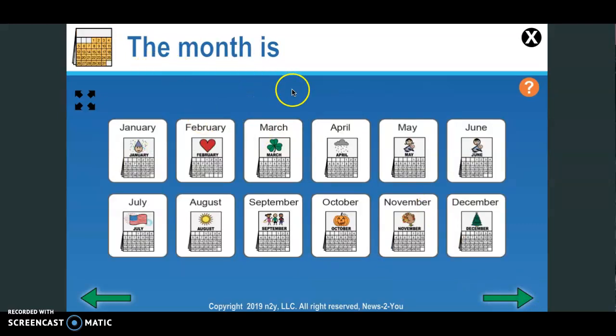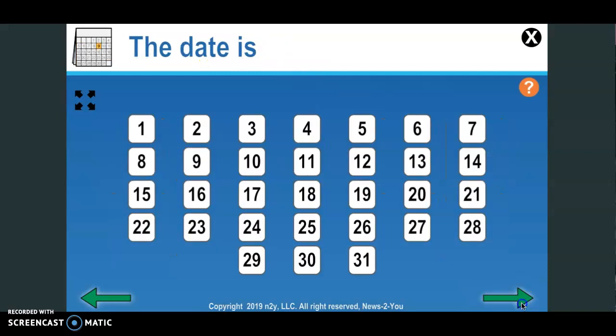All right, the month is. So we've talked about it, and this month is very rainy, just like today. So can you find the month that has rain on it? April has a rain cloud and rain on it. April is supposed to rain a lot. So the month is April. Good job. All right, and the date is April 23rd.